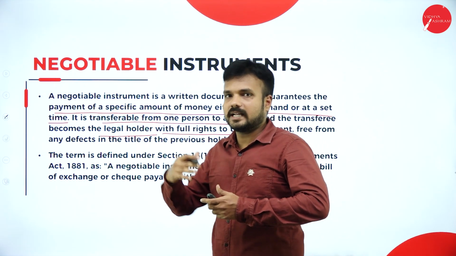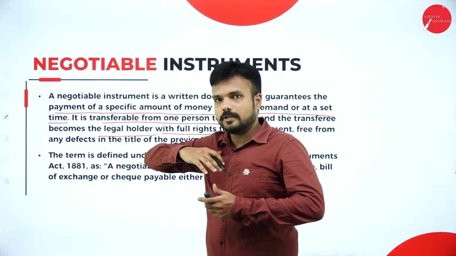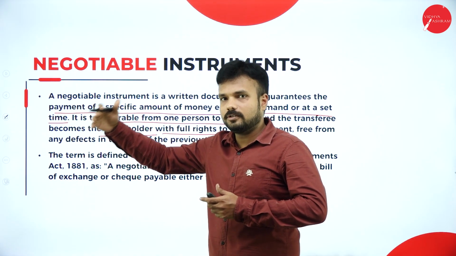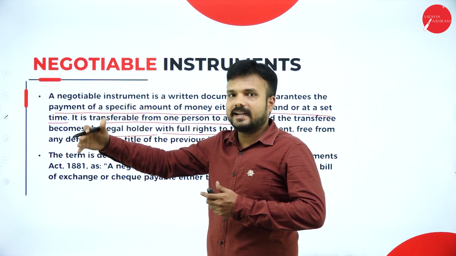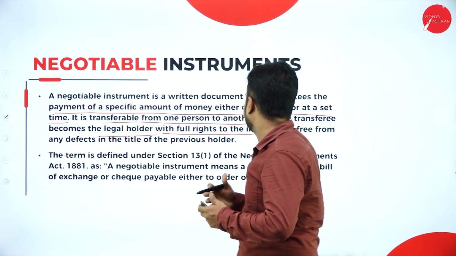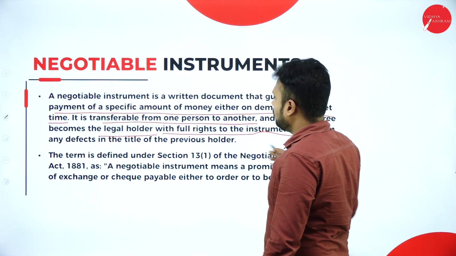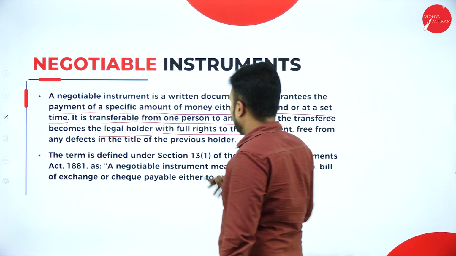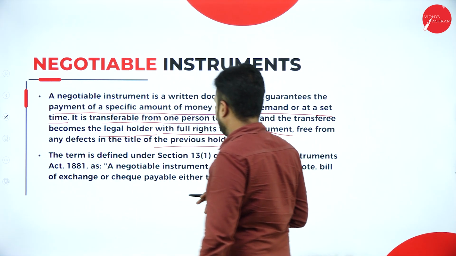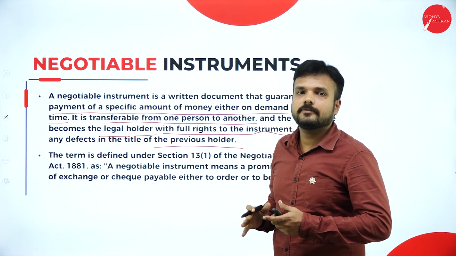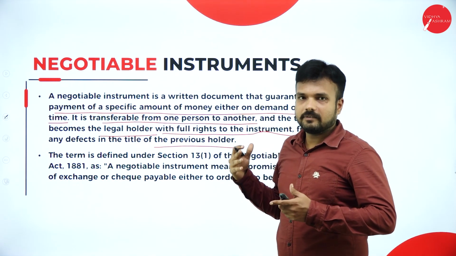Once I transfer the bill of exchange or the check, it gives complete ownership right to the transferee, the collector or receiver of the check, free from defects in the title of the previous holder.